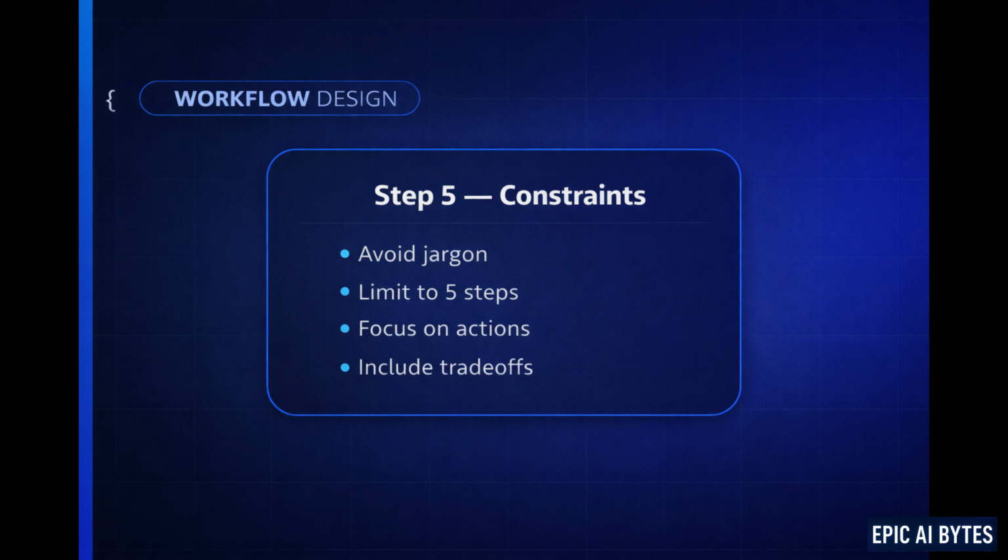The fifth layer is constraints. This is where precision really improves. Constraints tell the AI what not to do. Avoid jargon. Focus on practical actions. Limit to 5 steps. Include trade-offs. Constraints narrow the probability space, which leads to tighter answers.